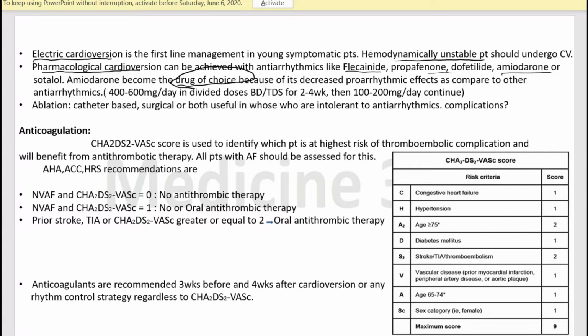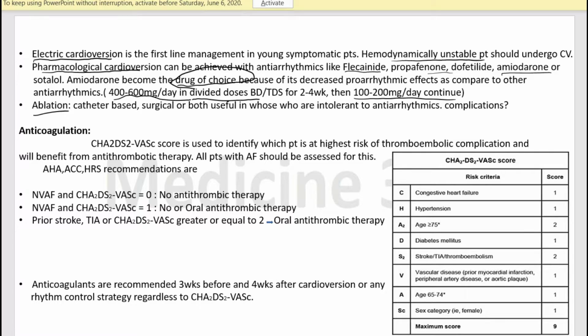For that, we use 400 to 600 milligram per day in divided doses, BD or TDS, for 2 to 4 weeks, and then we give 100 to 200 per day for continuation.